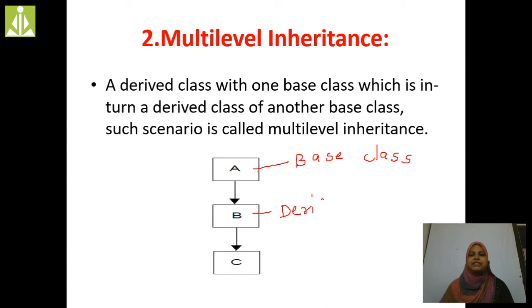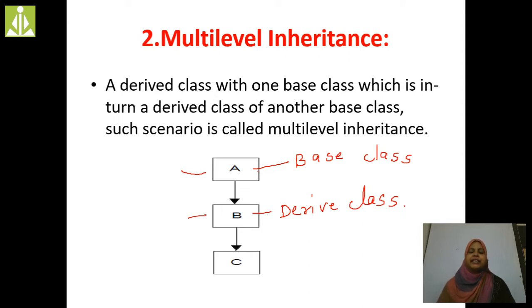B is going to inherit all the properties of A. That is, A is the superclass. Now this is single inheritance, right? Up to here we have only one base class and one derived class. So this is single inheritance.